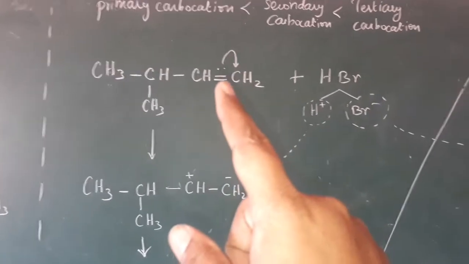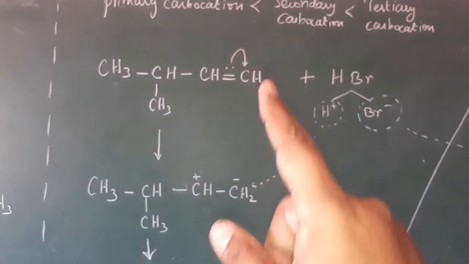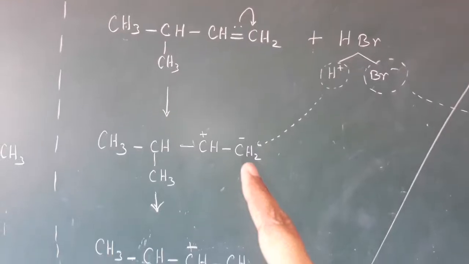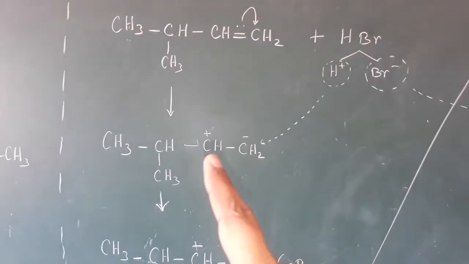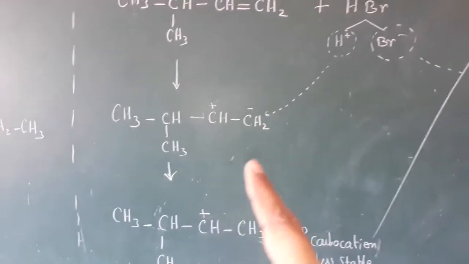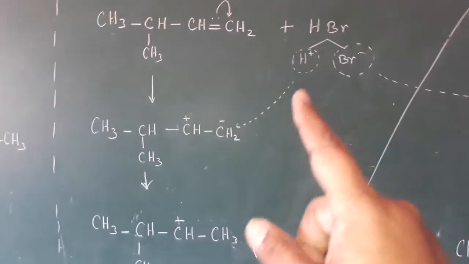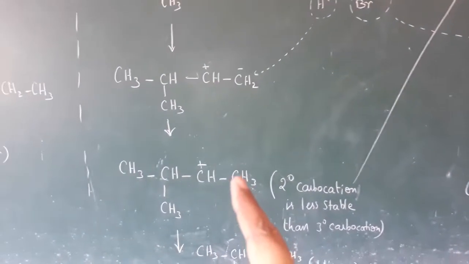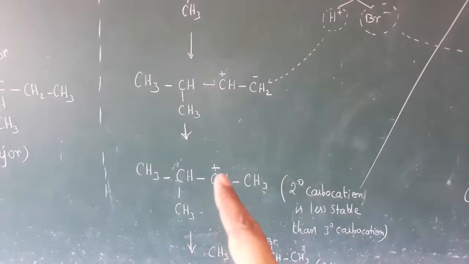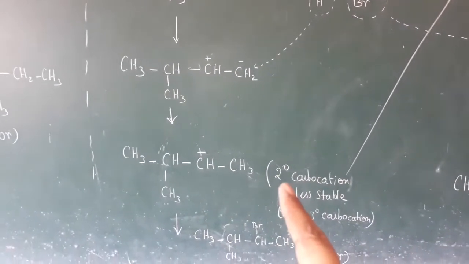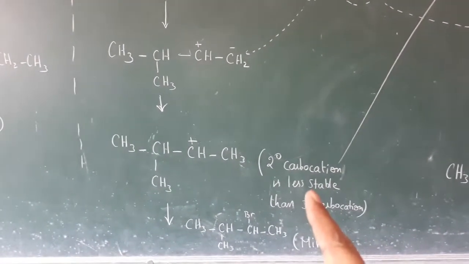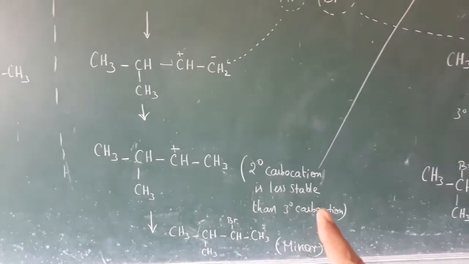In the double bond there are 2 electrons, and they go to the first carbon. So we get CH2 minus, and the second carbon becomes positive. Now the CH2 minus attracts the H plus, so we get CH3, and the second carbon becomes CH plus, which is called a 2-degree carbocation. It is less stable compared to the 3-degree carbocation.